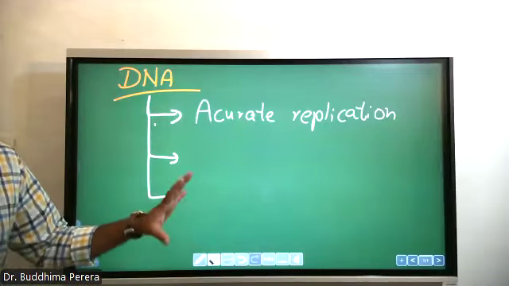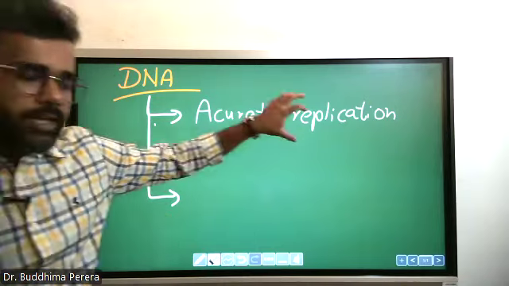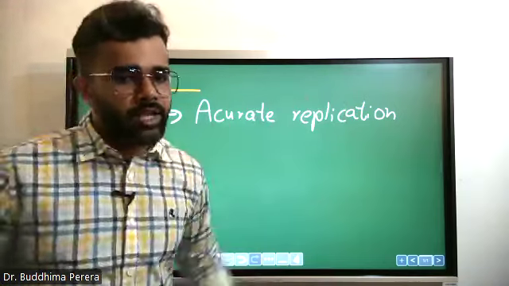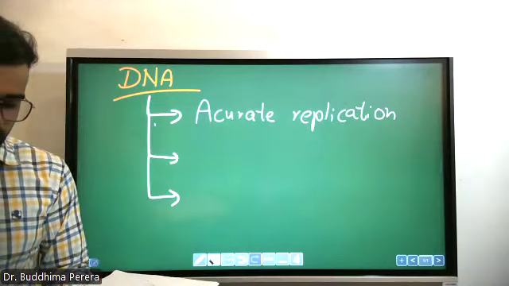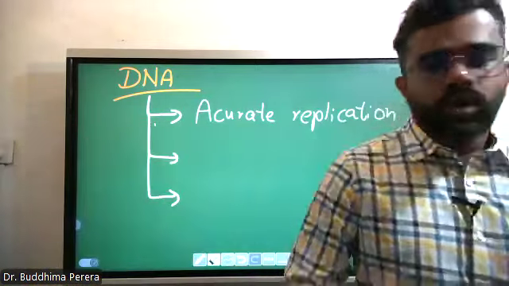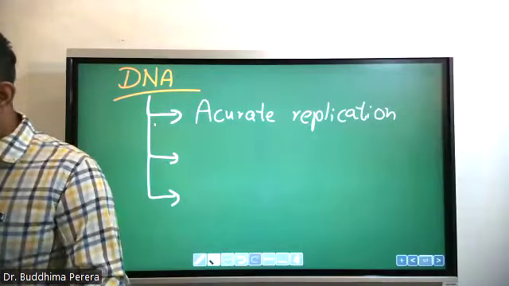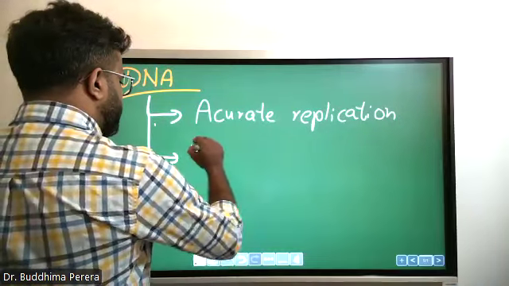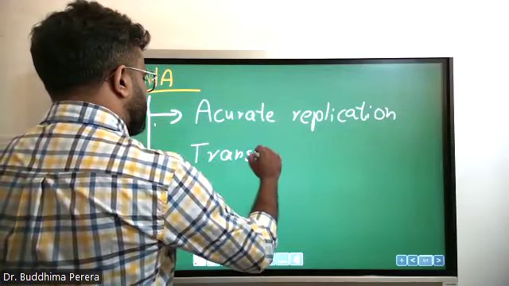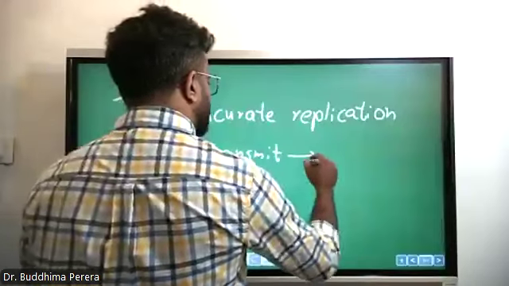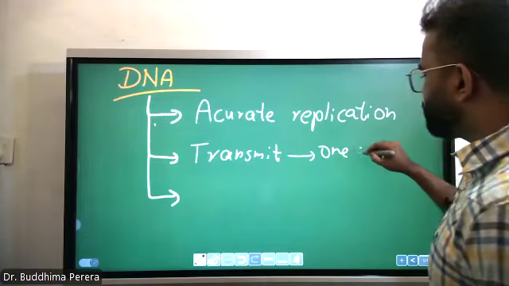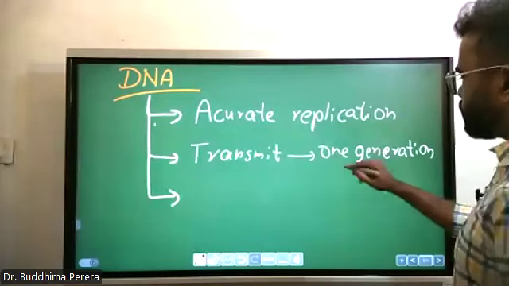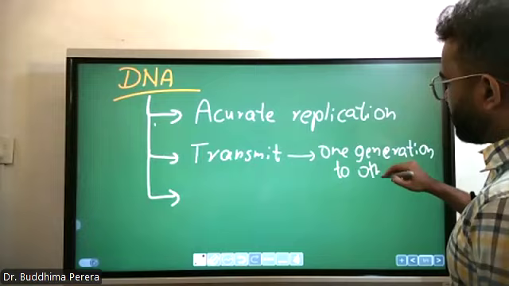So you have to know that DNA acts as a genetic material because it has the capability of accurate replication. That's one. Then it has the ability to transmit from one generation to the other.